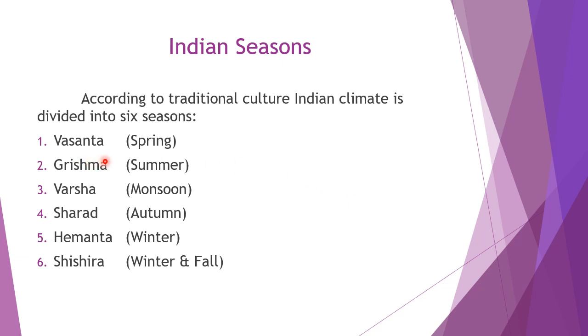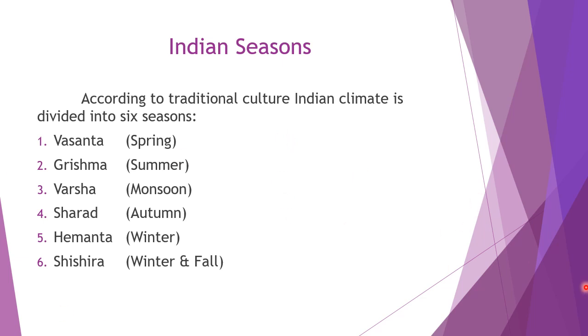Vasanta is spring. Grishma, summer. Varsha, monsoon. Sharad, autumn. Hemanta, winter. And Shishir, winter and fall, that means in between, the time of winter and snowfall. So these are the traditional culture's 6 seasons.